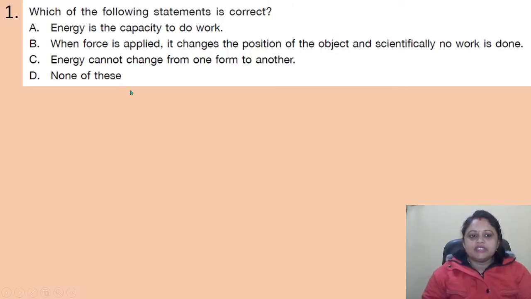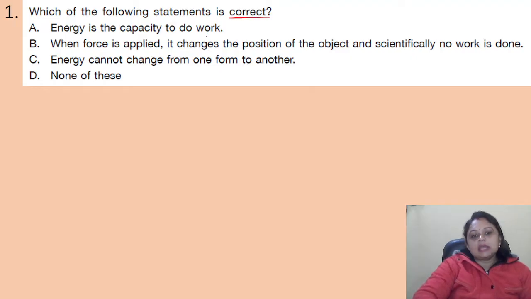Our first question: which of the following statements is correct? Option A, energy is the capacity to do work. B, when force is applied, it changes the position of the object and scientifically no work is done. C, energy cannot change from one form to another. D, none of these. So, we have to find out which statement is correct.